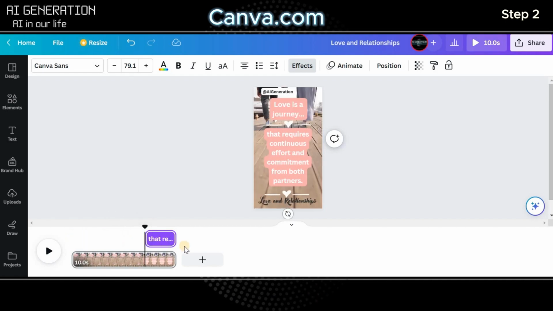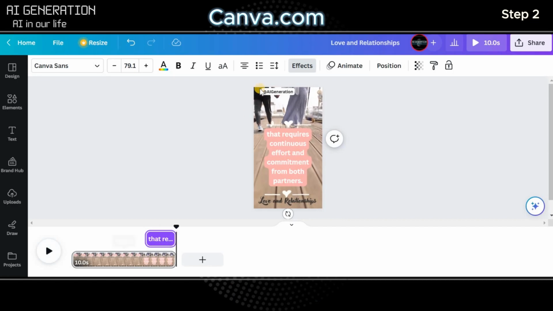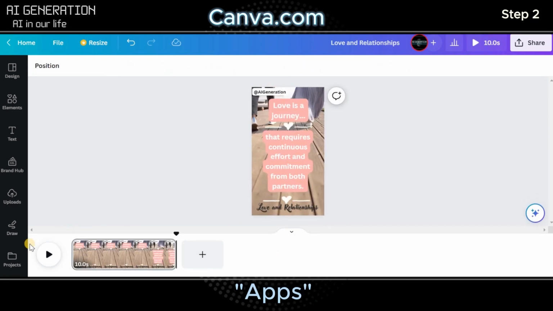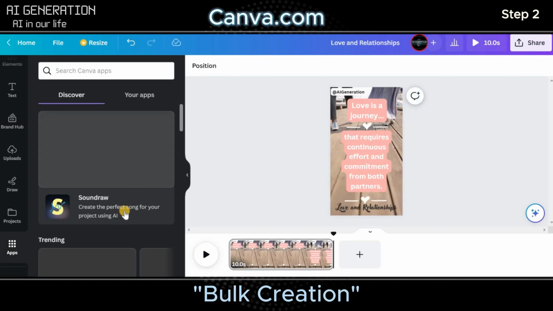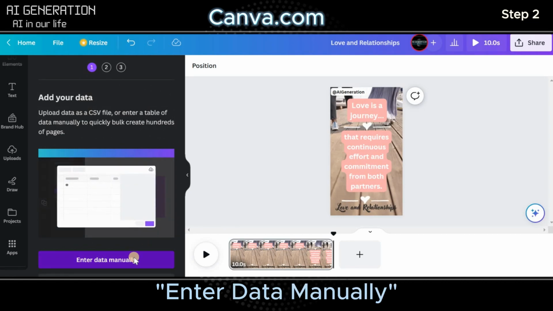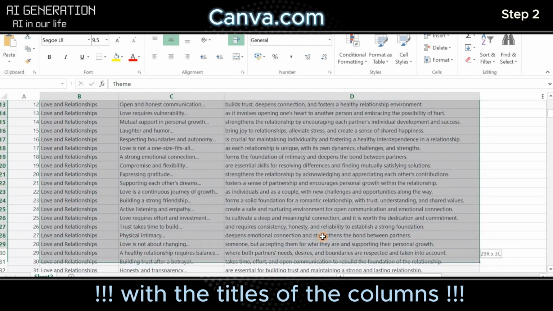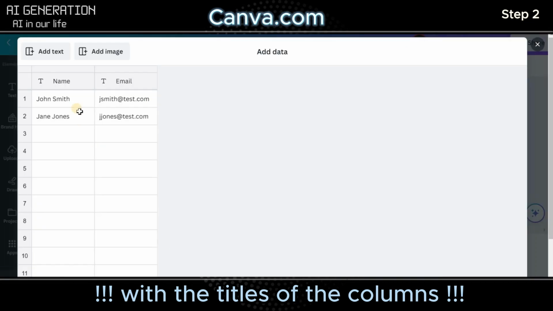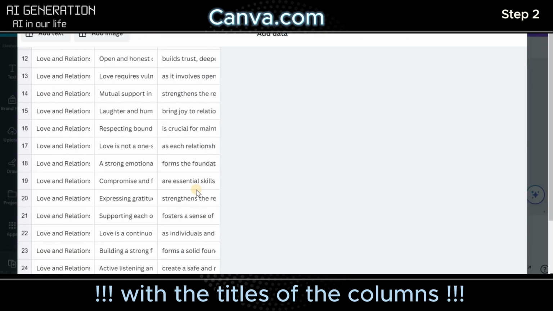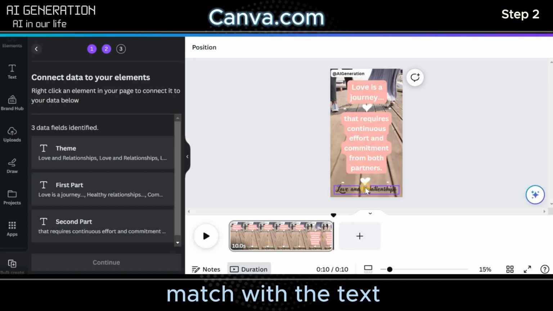Now, in a few clicks, we will turn our template into 25 ready-made short films. Go to the Apps tab and find the Bulk Create item. Click on the Enter Data Manually button. Copy and paste the first 25 quotes from the Excel along with the titles of the columns. Now we need to match them with the text on the video.